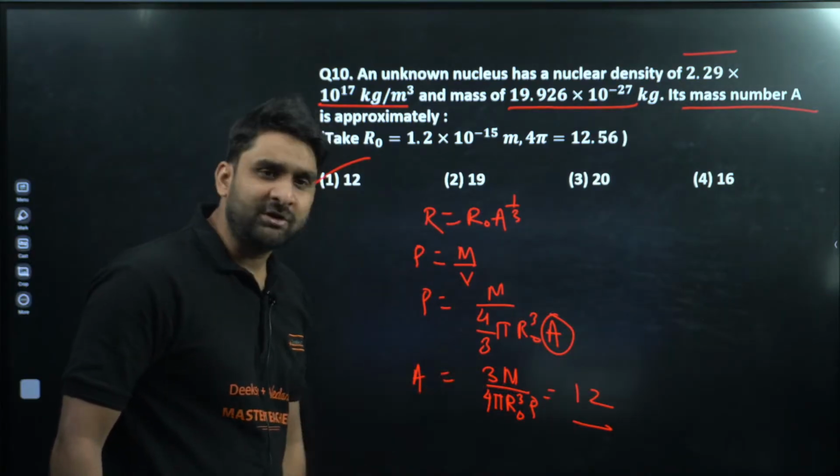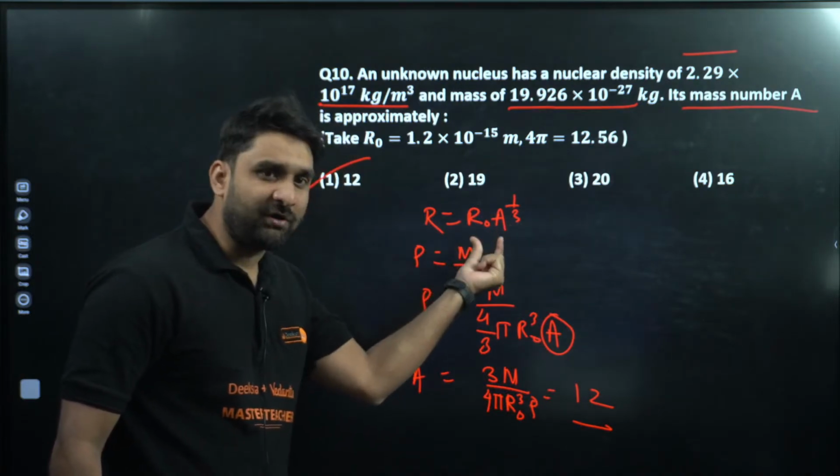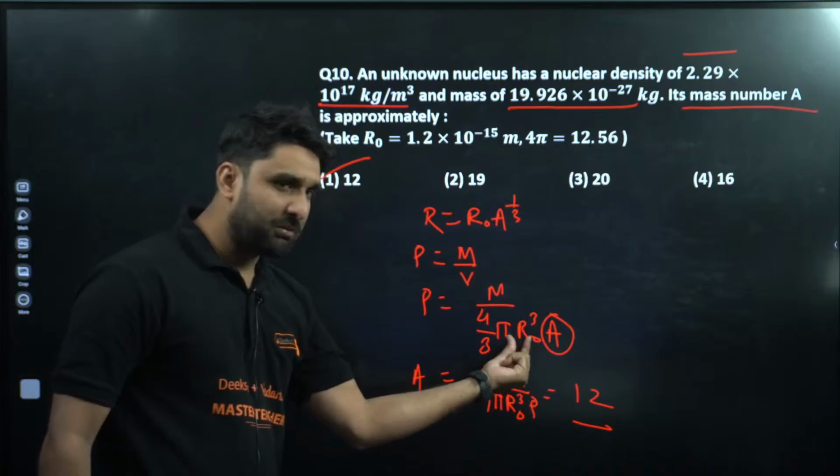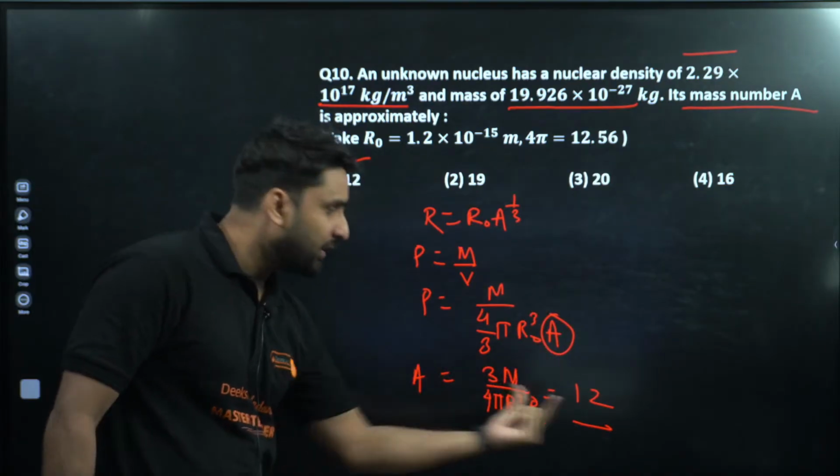Volume is 4 by 3 pi R cube. But here R is R naught A to the power 3. So after taking the cube of this, the format will change to R naught cube A, and we required A. So we can take A alone. So this will be the answer.